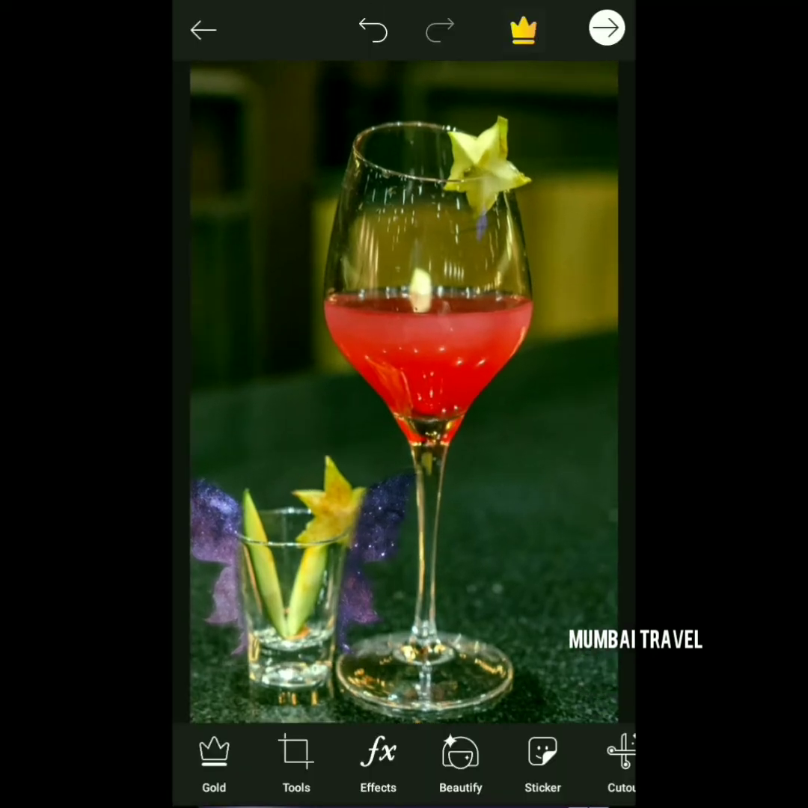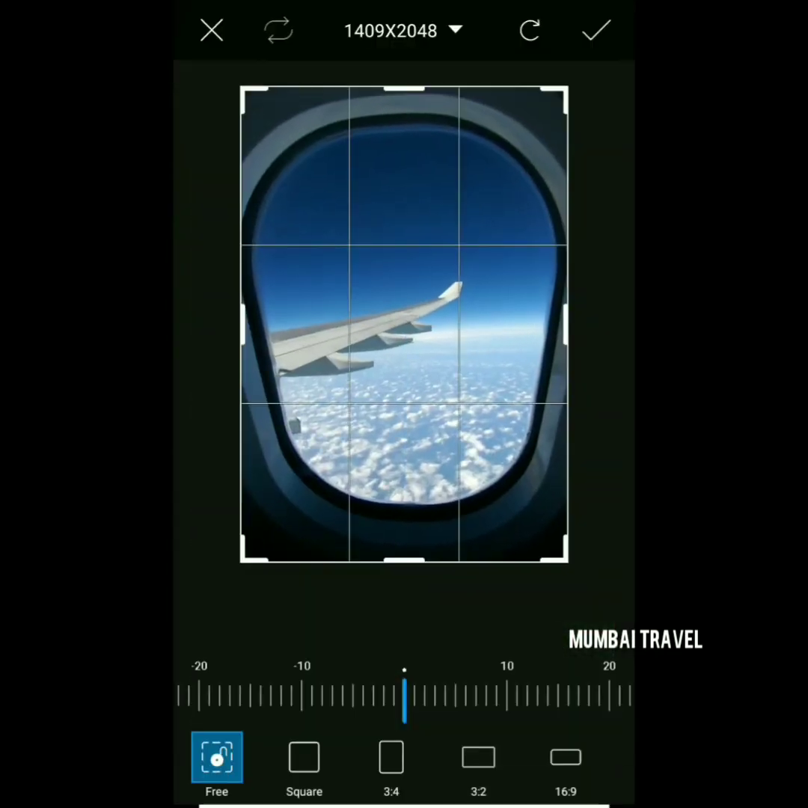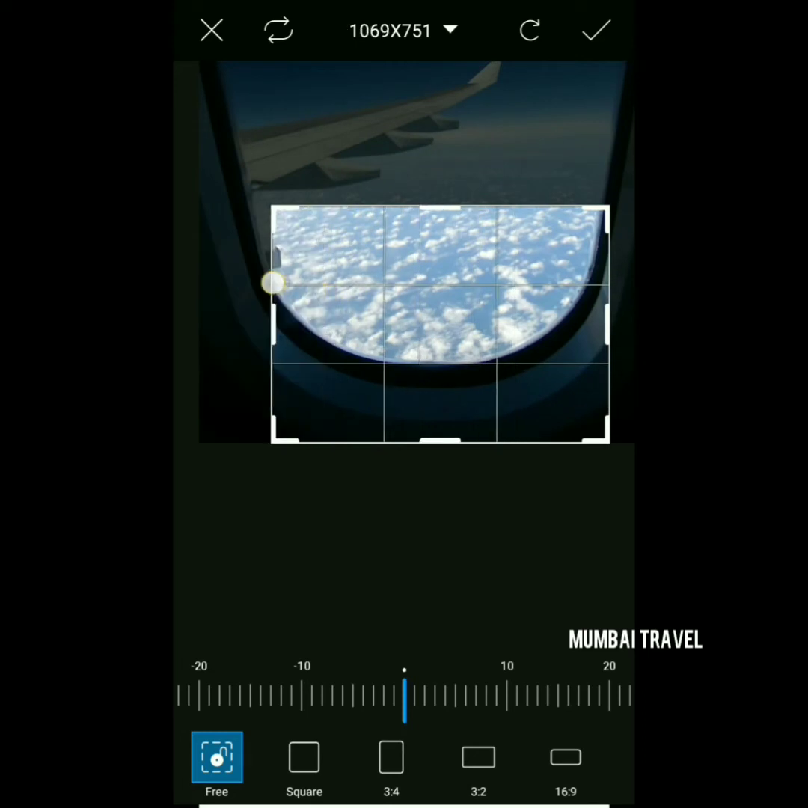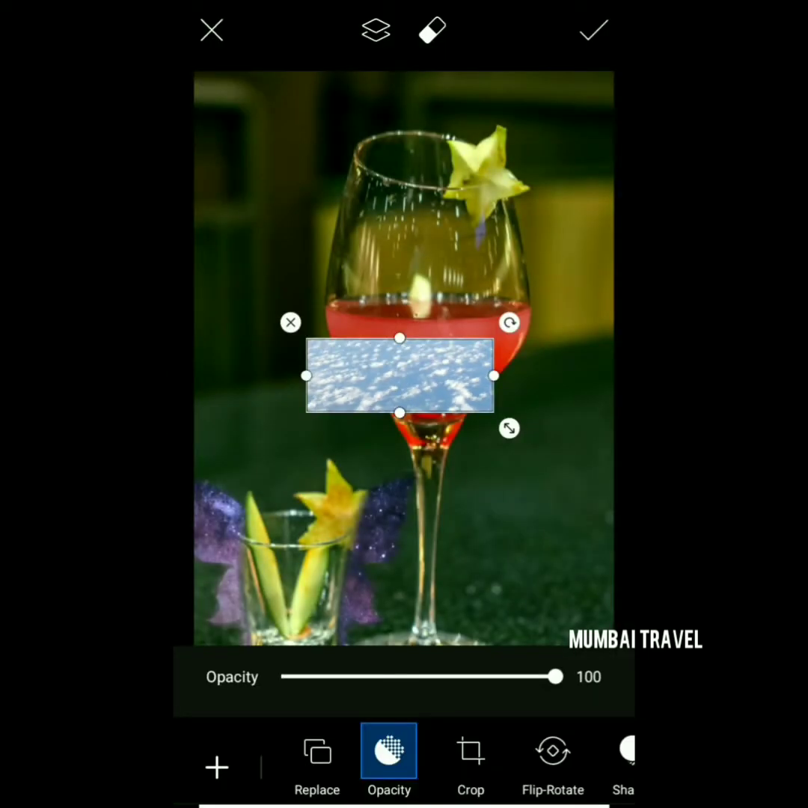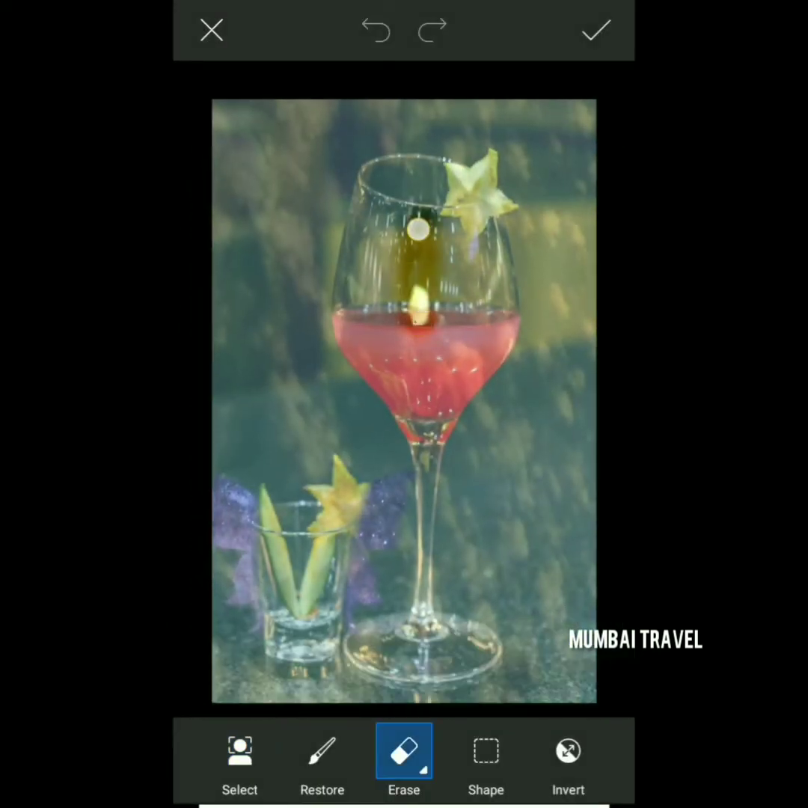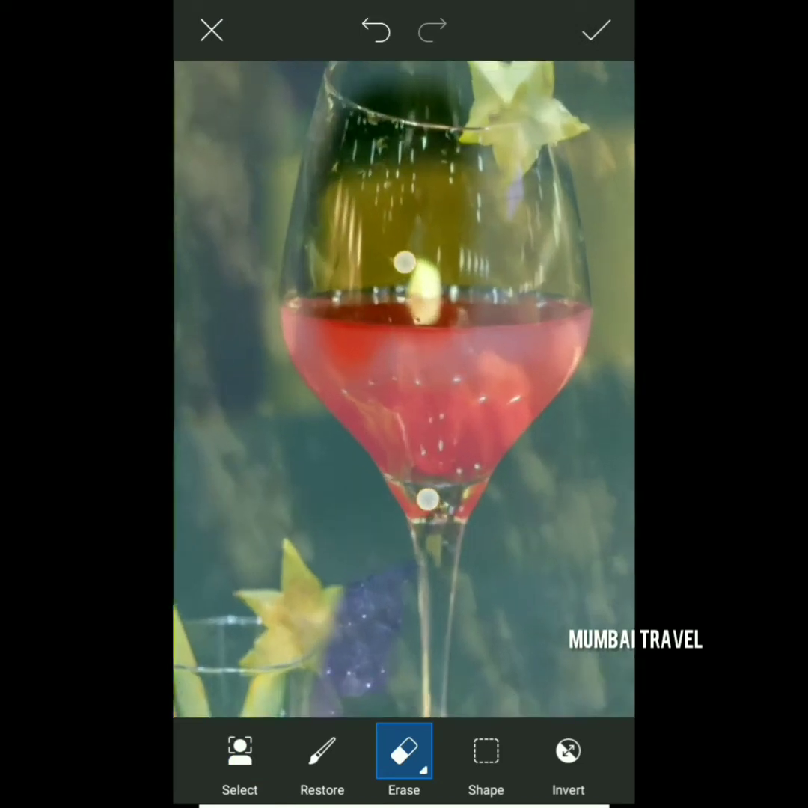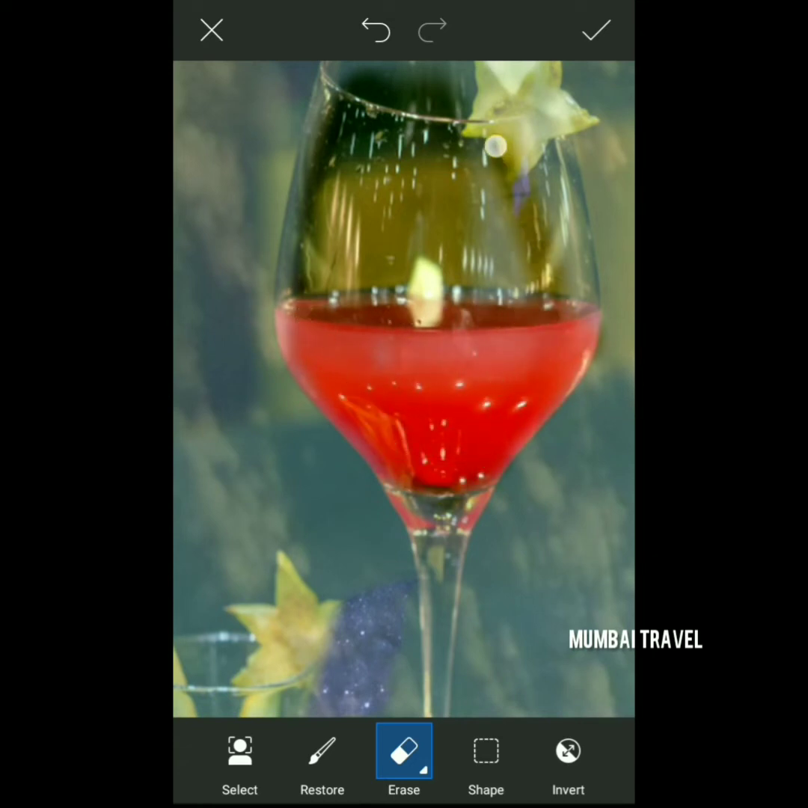You also have an option of adding pictures. Just add a particular picture you wanted. I just want the section of the clouds to be seen, so I'll be cropping it out. You can do so over here and just crop the picture, enlarge it and cover the whole picture and decrease the opacity and erase out the extra part which you see. I am erasing out the drink area, the glass, the top and the bottom of the glass. You can also erase the short glass if you want so.